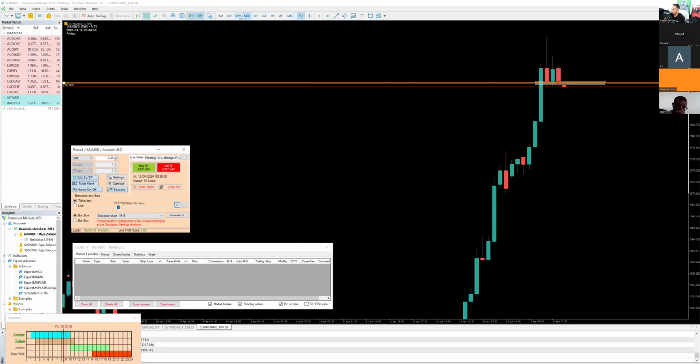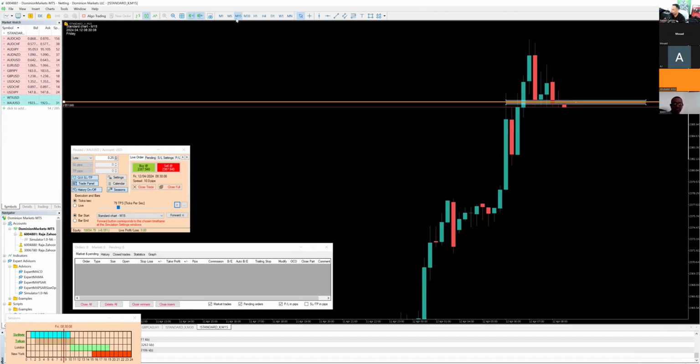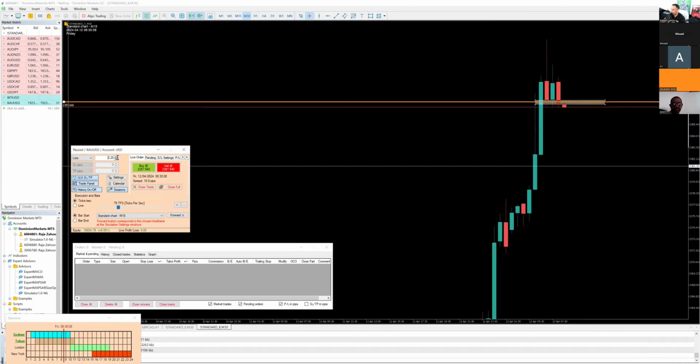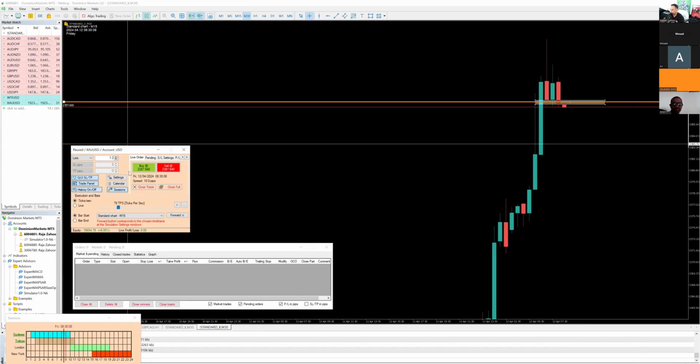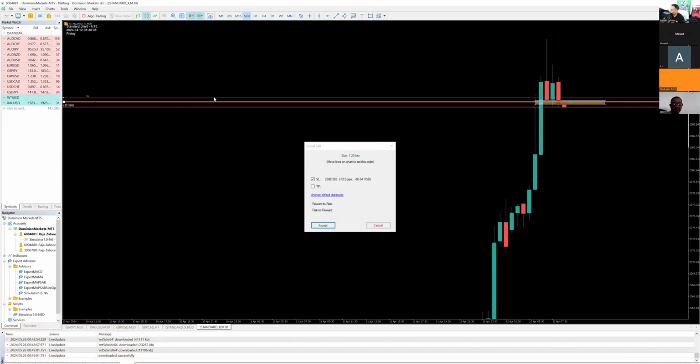Let's take a look on the 15-minute time frame. Wow. Doesn't matter what the 15-minute candle is saying. The only thing that matters is what the 30-minute is saying. And this is where we can say, okay, let's use our regular risk a little bit. We're gonna go on for a sell. Stop losses.